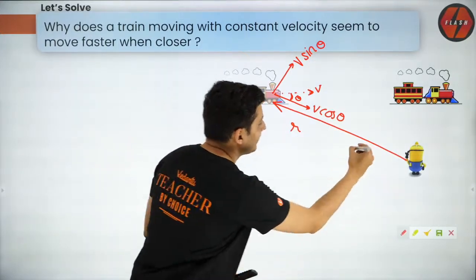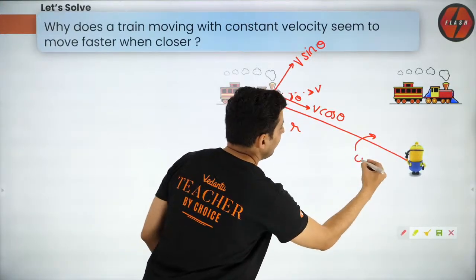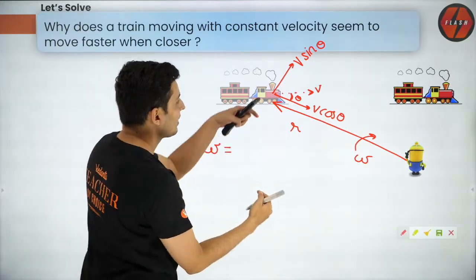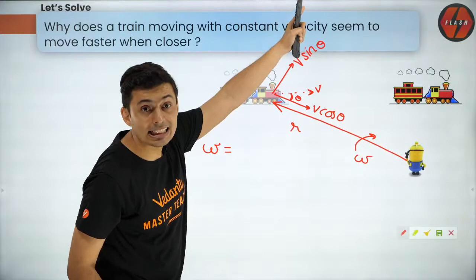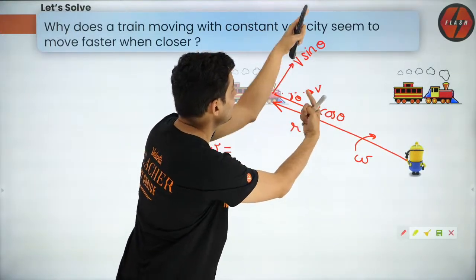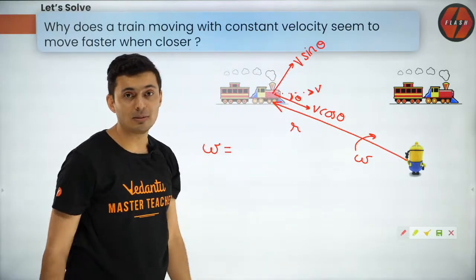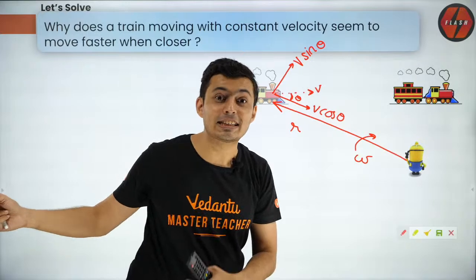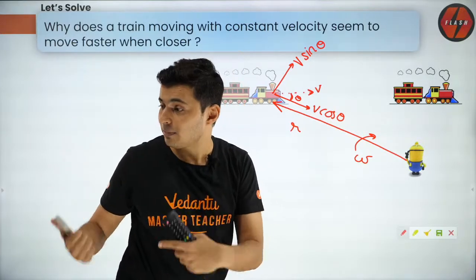So guys, in this situation, what will be the omega? Can you think? Which component will be responsible, V sin or V cos, for changing the angle? For changing angle, which component of velocity will be responsible? Which component? Come on guys, I'm reading all your chats. Come on, please let me know.